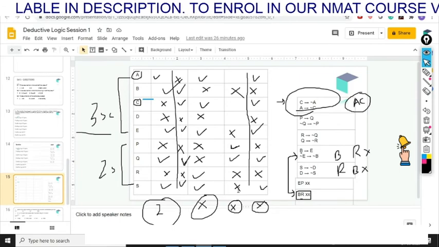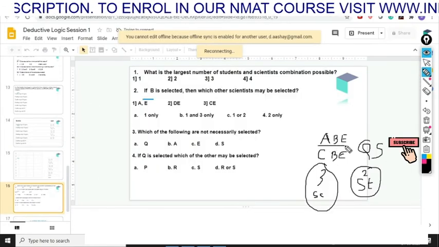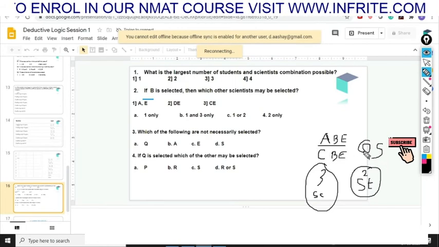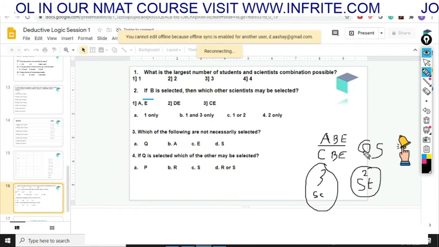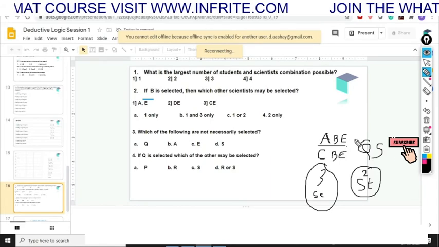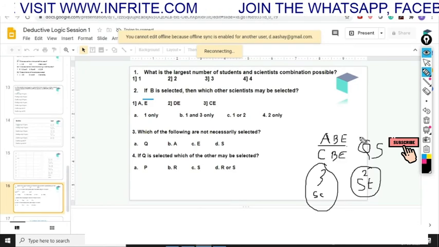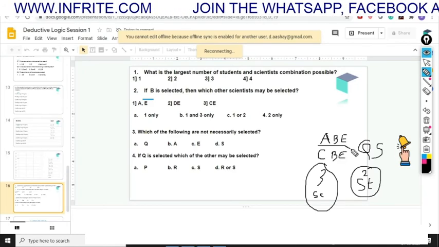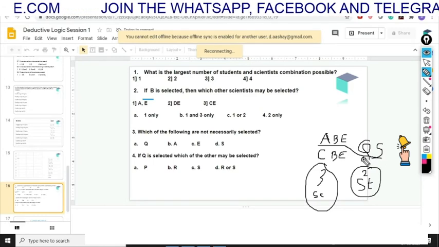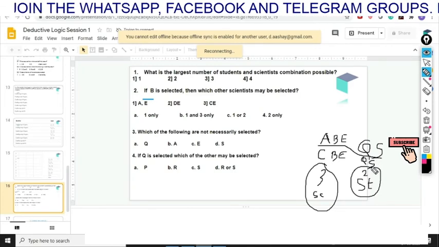So let's move to the questions now. We have the two teams in front of us, which is A, B, E along with Q and S, and C, B, E along with Q and S. Q and S are the two students which are fixed, and ABE is the first team with Q and S, and CBE is the second team with Q and S. So we have ABE, Q, S, which is the first team. A, B, E are the three scientists, and the second team is C, B, E, which are the scientists, and Q and S are the students.